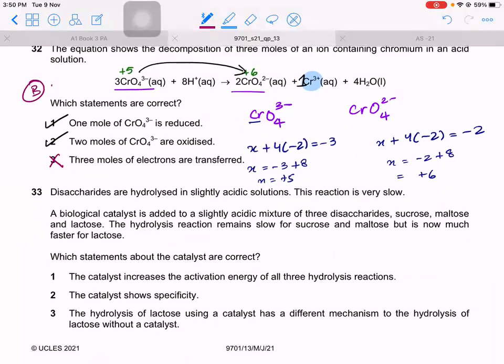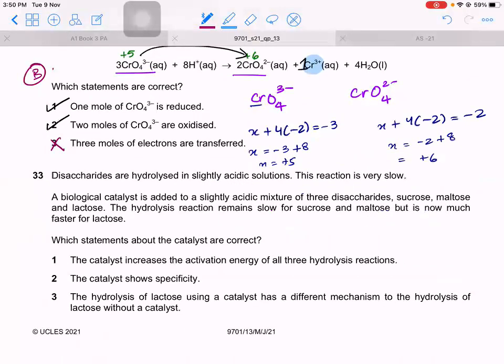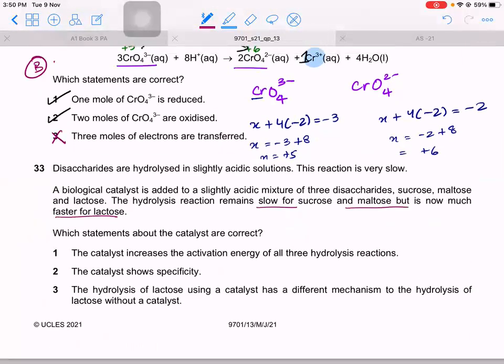Disaccharides are hydrolyzed in slightly acidic solutions. This reaction is very slow. A biological catalyst is added to speed up the rate. The hydrolysis reaction remains slow for sucrose and maltose, but is now much faster for lactose. State the type of it.